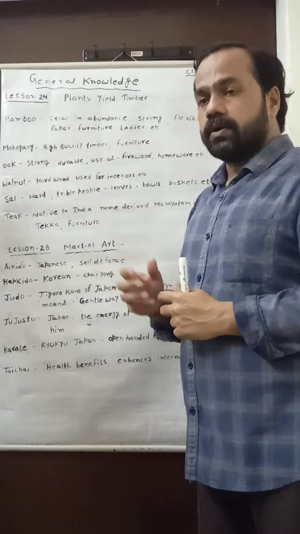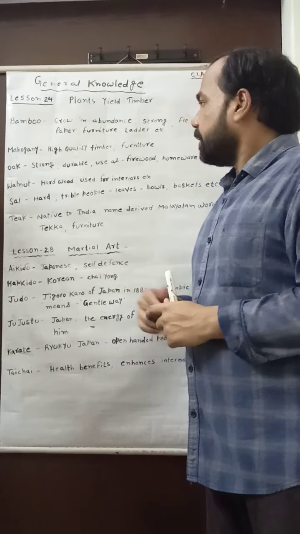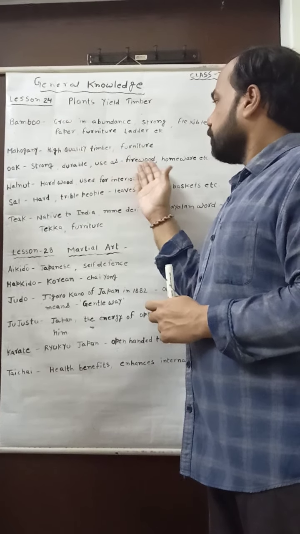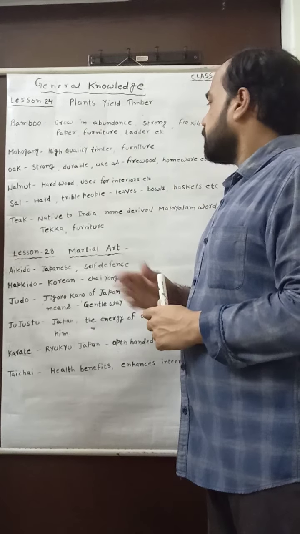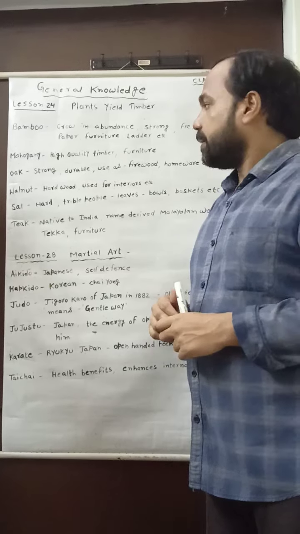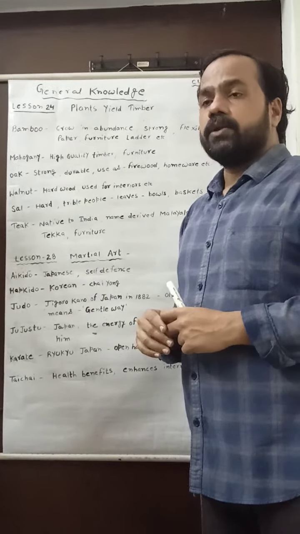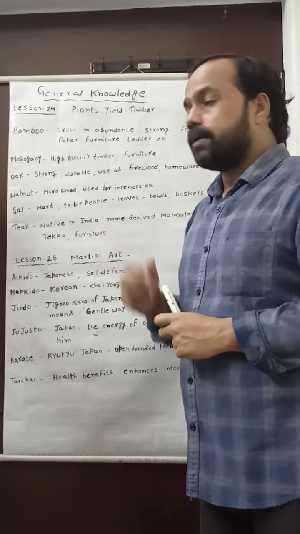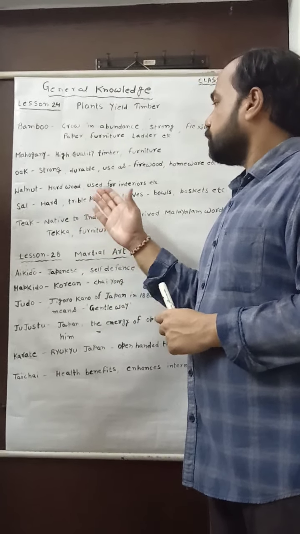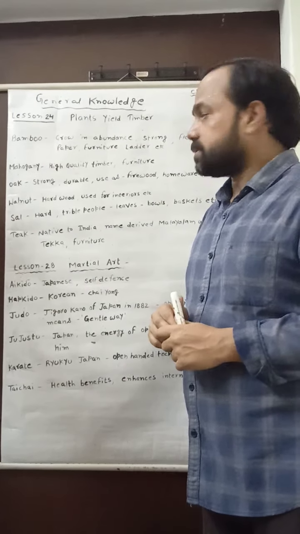Oak is very strong and durable, which means it can survive for a long time, and it is also used as firewood as well as for making homeware, etc. Then the next very important plant is walnut. Walnut gives hard timber, or hardwood, and it is used for interior purposes of houses and offices.